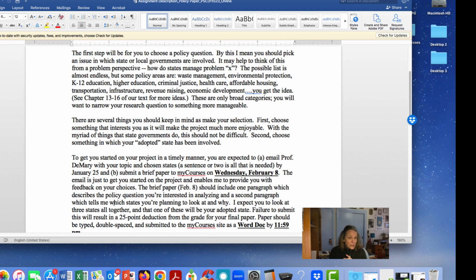Might you expect them to have similar public policies? Might you expect them to have different public policies? And if so, why? Okay. There's no grade given for that paper, but you will receive a deduction on your final grade of 25 points, which is pretty substantial if you don't submit it. So my encouragement is you submit it and you submit it on time. Otherwise, you'll start getting penalized, and it's silly to lose points simply because you didn't hand something in, okay?